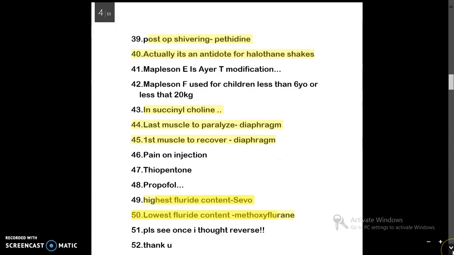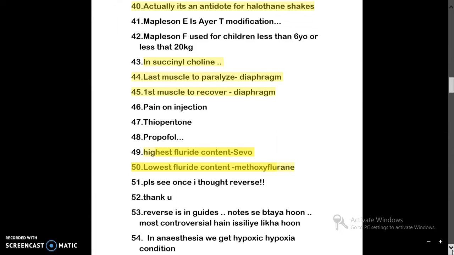Now in case of anesthesia with succinylcholine, the last muscle to paralyze is diaphragm, and the diaphragm is also the first muscle to recover. So you can know the muscle as diaphragm. If any question is asked, it will be which is the last muscle to paralyze or which is the first muscle to recover. In both the cases, the answer will be diaphragm.